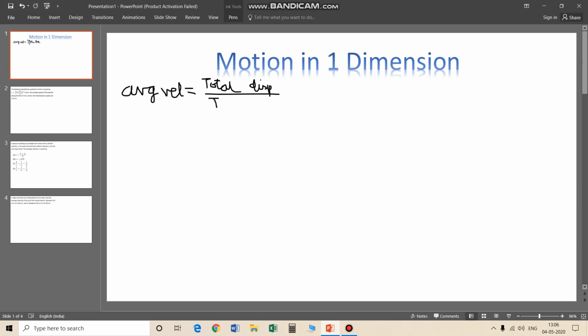Hence average speed will be total distance by total time. Pardon my handwriting, I am dictating. That's the thing, please know.